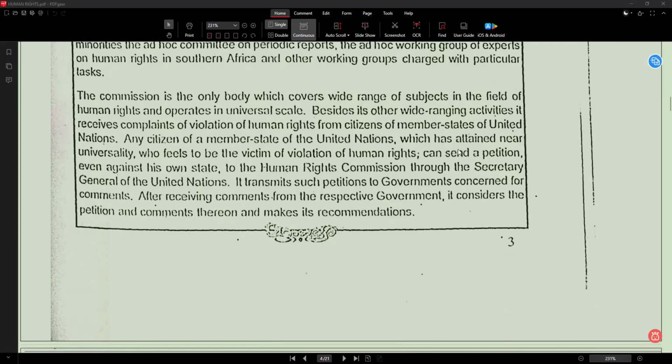The Commission is the only body which covers a wide range of subjects in the field of human rights and operates on a universal scale.